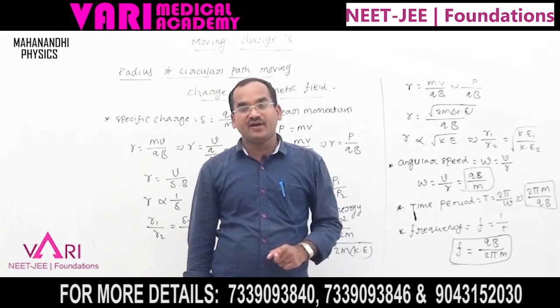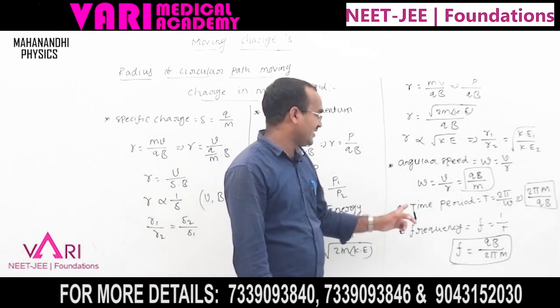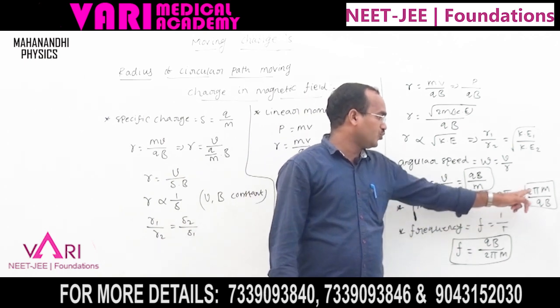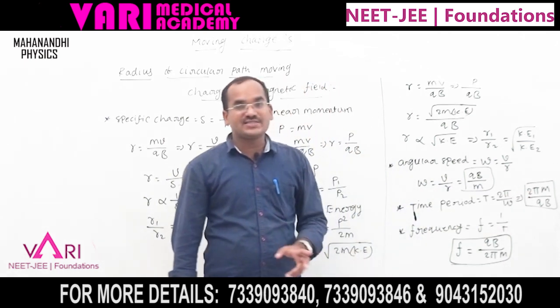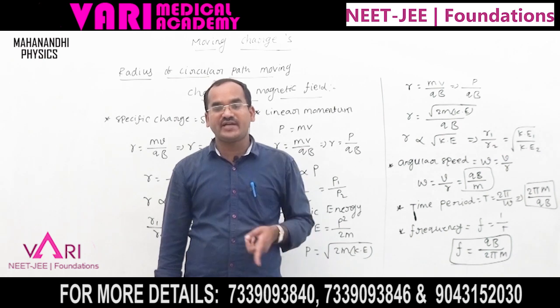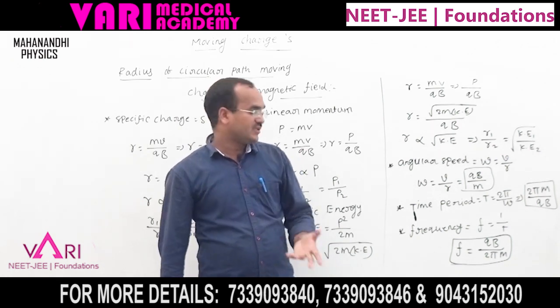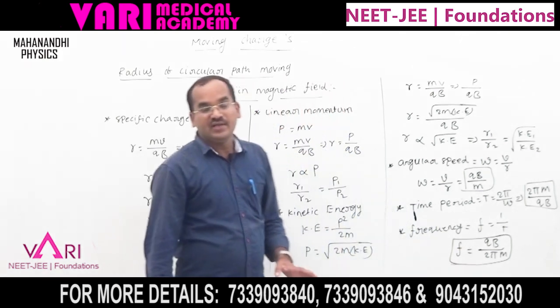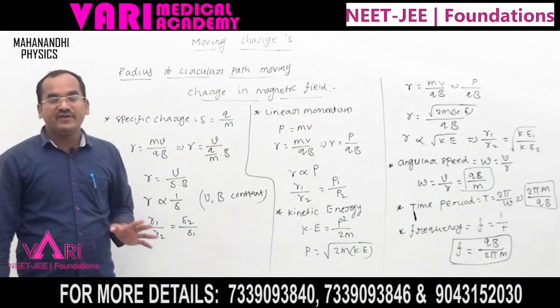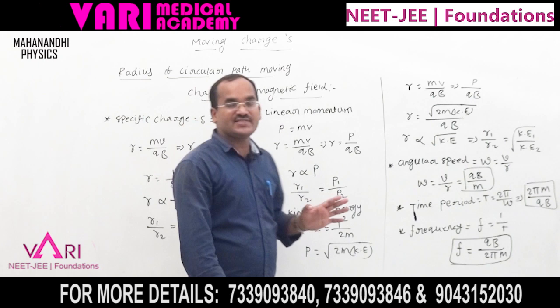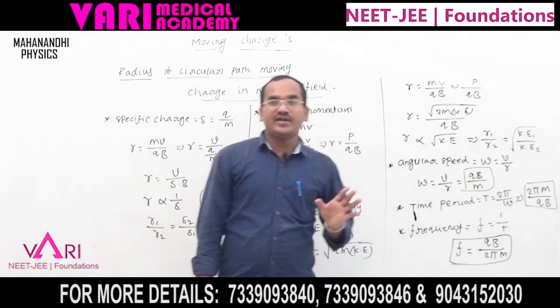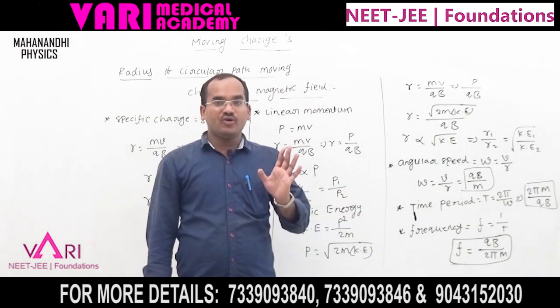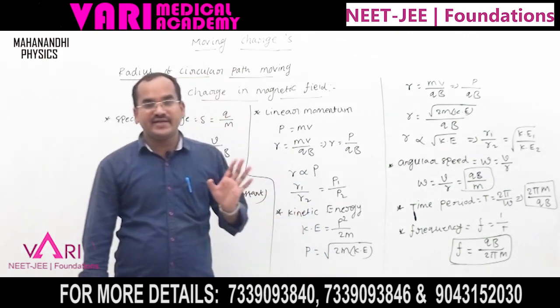The time period taken for one complete oscillation is T equal to 2 pi m by qb. And the frequency, if a charge is moving continuously in a circular path, is f equal to qb by 2 pi m. These explain what happens if a charge is moving continuously inside a magnetic field: how much force it experiences and what its radius is.